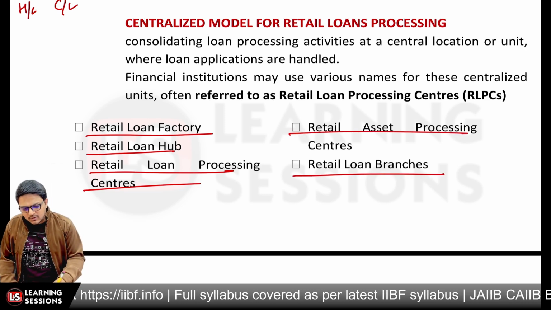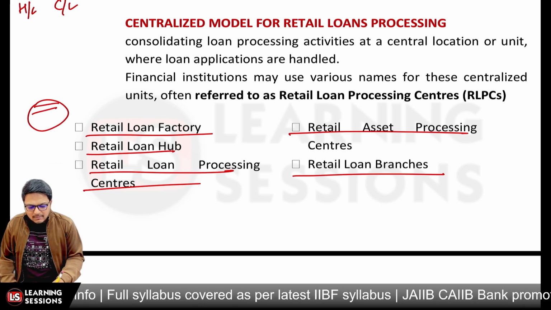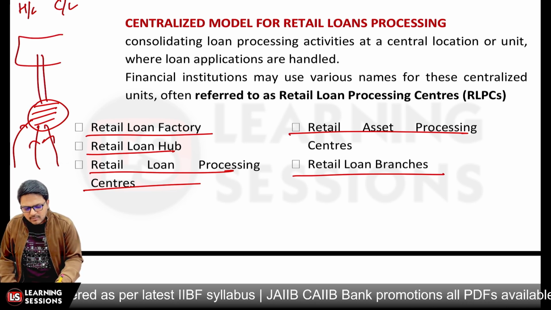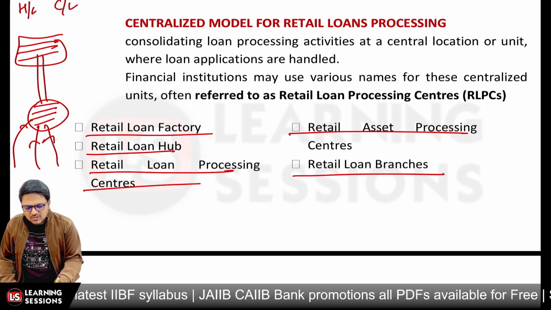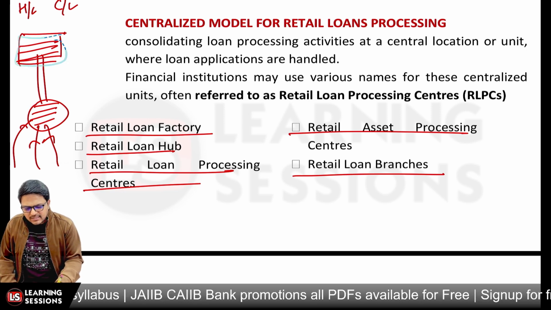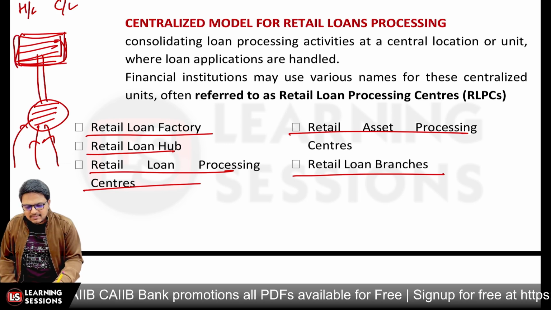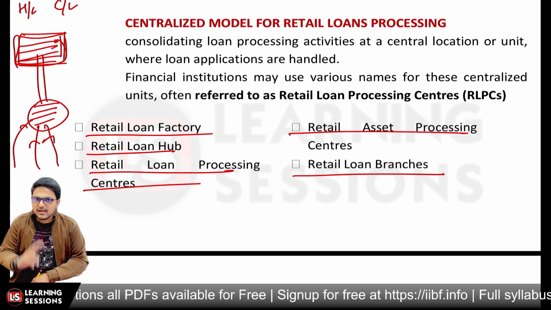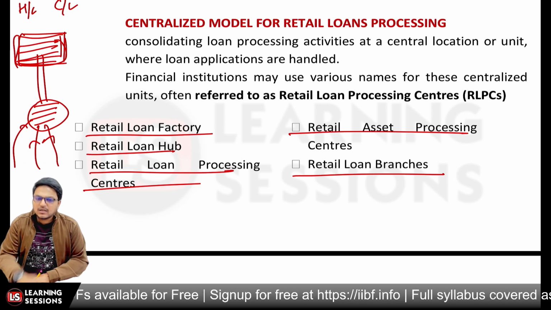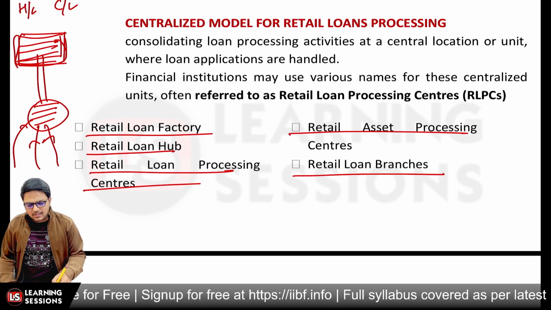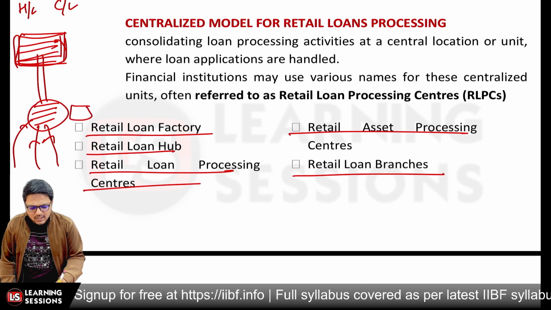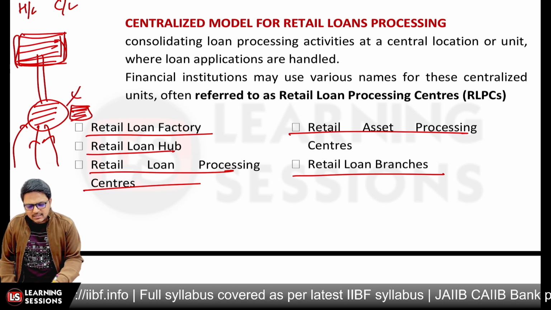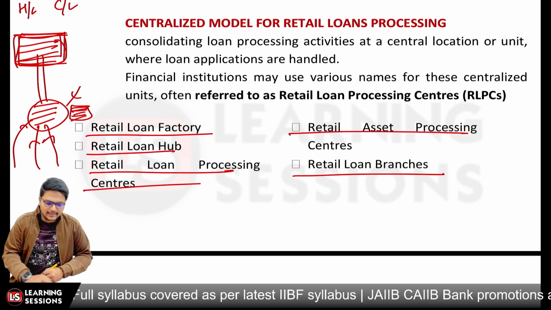Now in that scenario, what happens? Whatever loan application is received by the branch, the branch will just ask for the required documents. They will scan the documents and pass the scanned copies to the centralized channel, where the standardized process will be followed, and it will be the decision of the centralized process only whether the loan is to be sanctioned or not, right? So all the decision making will be done by the centralized system only, and further the execution of the documents will take place at the branch, and ultimately the loan will be disbursed by the branch itself, but overall all the decision making will be done by the vertical center, right?